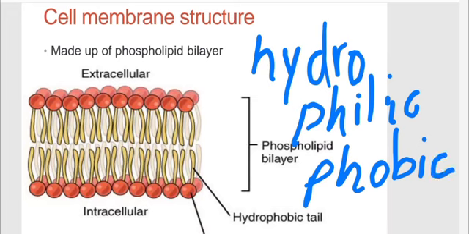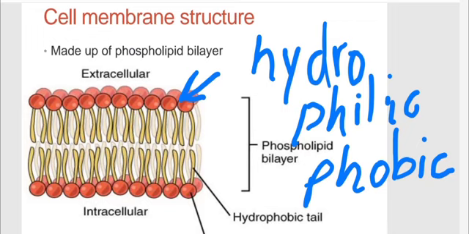I guess from the word phobia you can see where phobic is coming from. Anything that is hydrophobic doesn't like water. Hydrophilic loves water. So you see those little red circles, and you see where they're stationed. Extracellular is basically the thing outside the cell. So let's say it's a blood vessel, an artery.